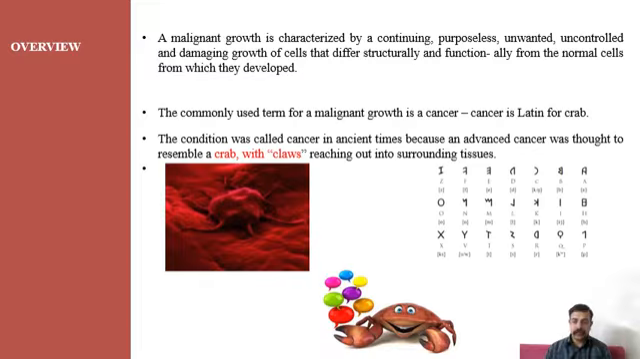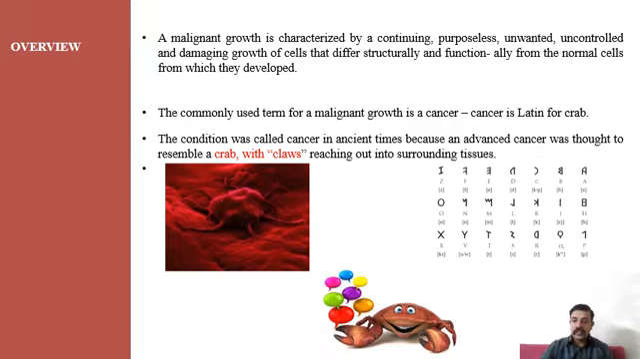An overview of cancer, and we'll discuss some concepts and terms which are related to cancer. First, let us discuss the definition of the word cancer, which is a malignant growth characterized by a continuous, purposeless, unwanted, damaging growth of the cells. The word cancer itself is derived from Latin, meaning crab. The structure of a cancerous cell resembles a crab which spreads out to its surroundings.